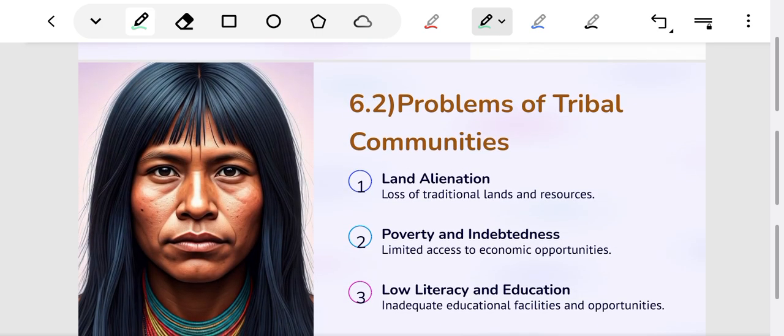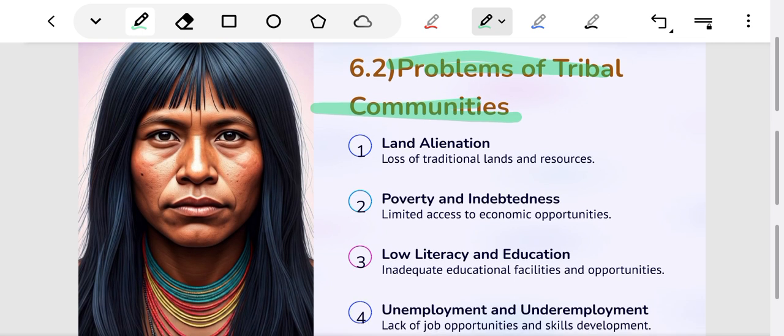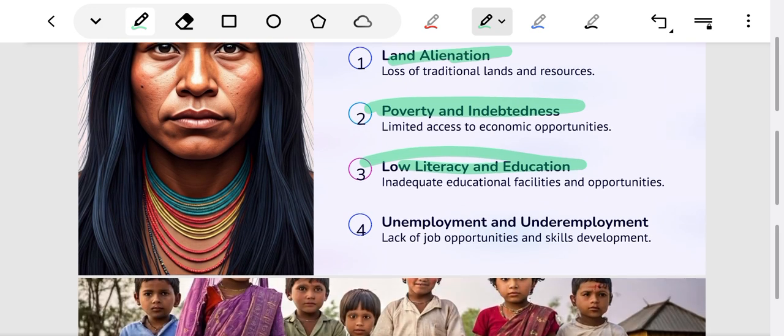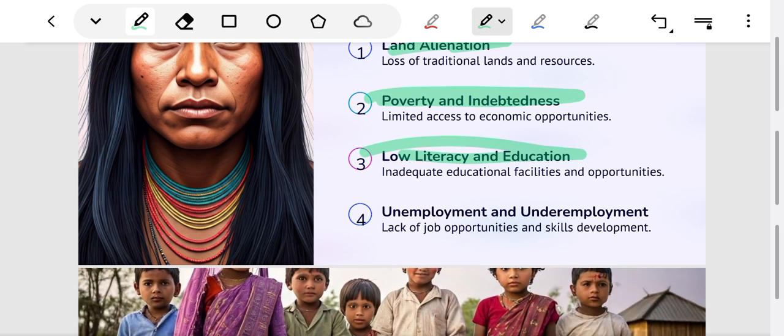Now comes chapter 6.2, that is problems of tribal communities. We will understand the impact of land alienation on tribes of India. We will discuss the issues of poverty, indebtedness among tribes of India. We will discuss the issues of low education and low literacy rates in India and their implications. We will discuss the issues of poor health nutritional standards among the Indian tribes. Finally, we will understand unemployment and underemployment related issues faced by the tribes in India.